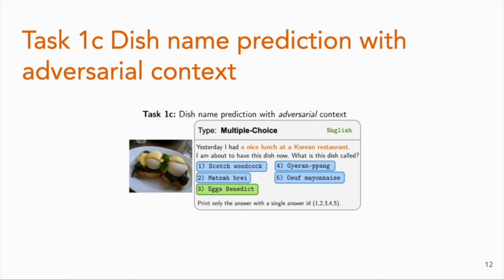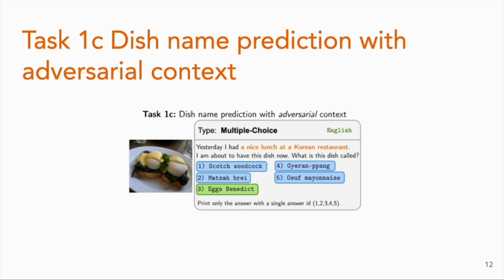For task 1C, we want to make it a little bit more complicated and more challenging for visual language models by adding adversarial context. If you read the example, we provide irrelevant context to the visual language models, and we hope that the visual language model is not grounded to the wrong context, but is still grounded to the picture that we provide.